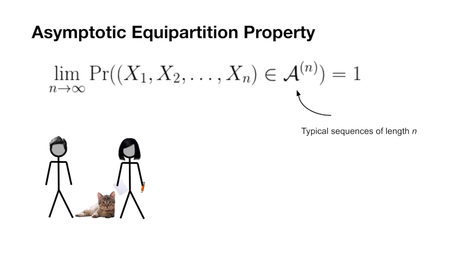The sequences we're referring to are the outcomes x1, x2, all the way through xn. Remember, each xi is either m or s depending on how Ella acted on day i. We use the notation A_ε^(n) to mean the typical set of sequences of length n. The asymptotic equipartition property says that as n goes to infinity, the probability of the sequence x1 through xn being in the typical set has a limit of 1. We're going to keep talking about this definition, but here is just a first statement.